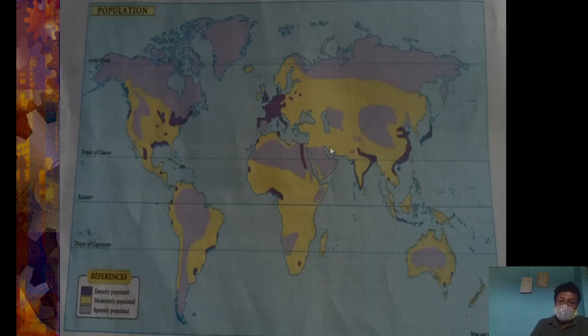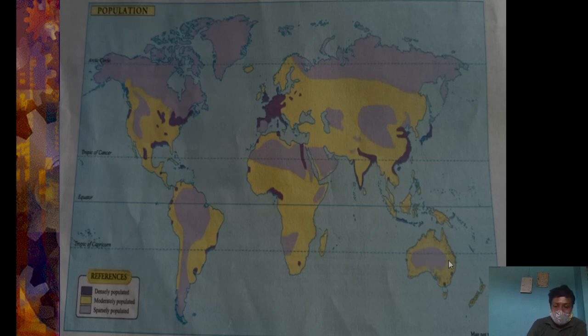Look at this picture. This is green in color, densely populated area. These are the places where occupation is easy, this is the coastal plain area. This is the Gangetic plain area. So the people want to live there. This is also a densely populated area of Europe and Asia. We have the moderate density of population, yellow in color. So most of the part is moderately populated area, that means moderate density of population.